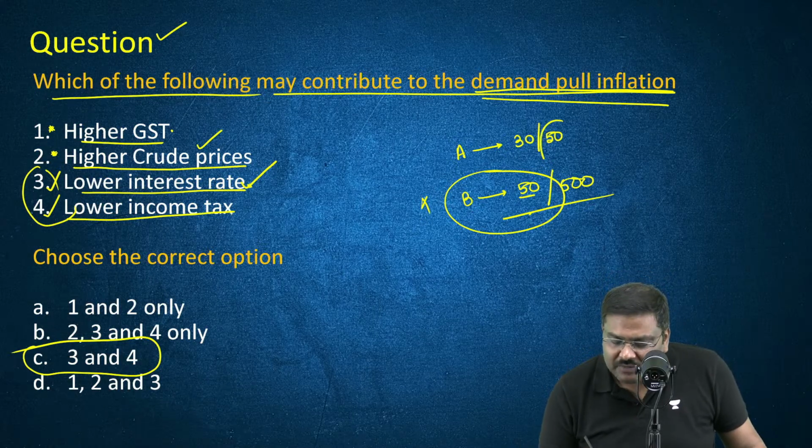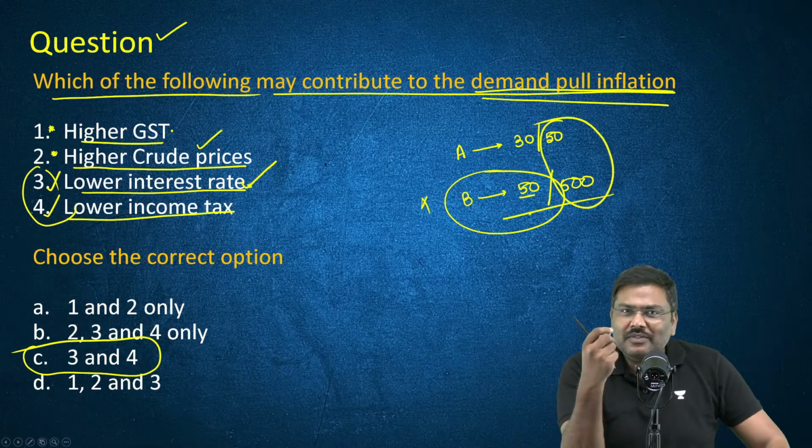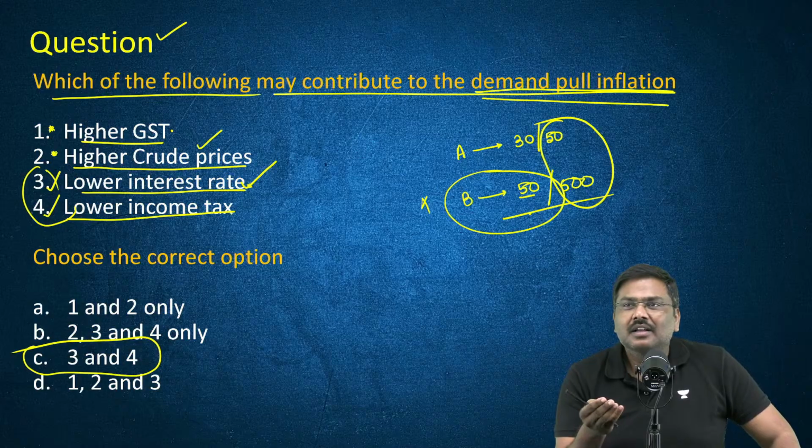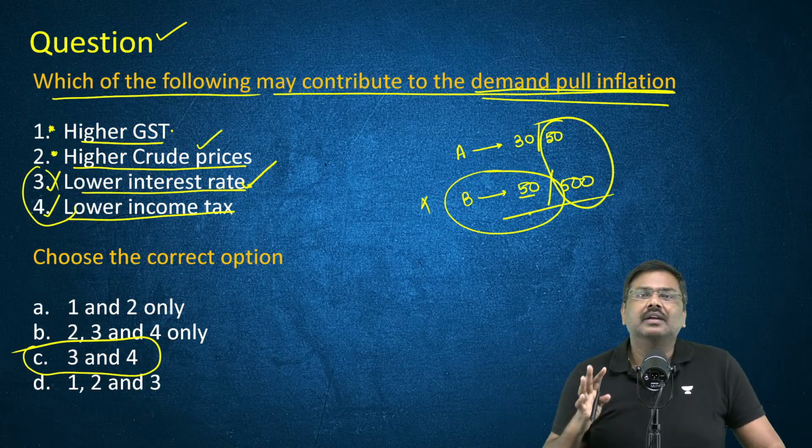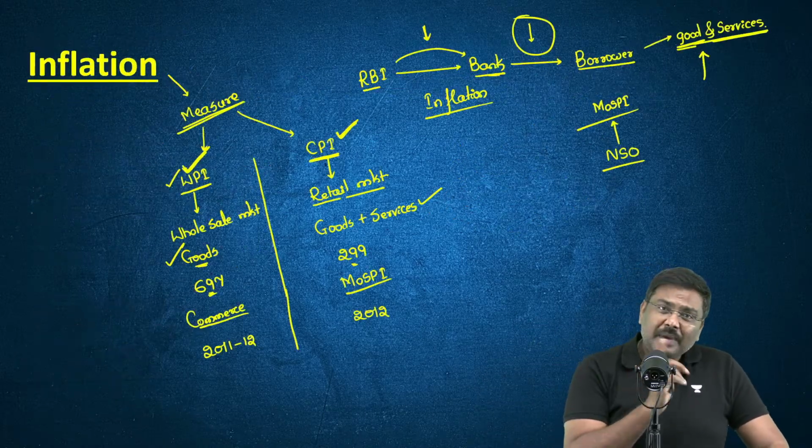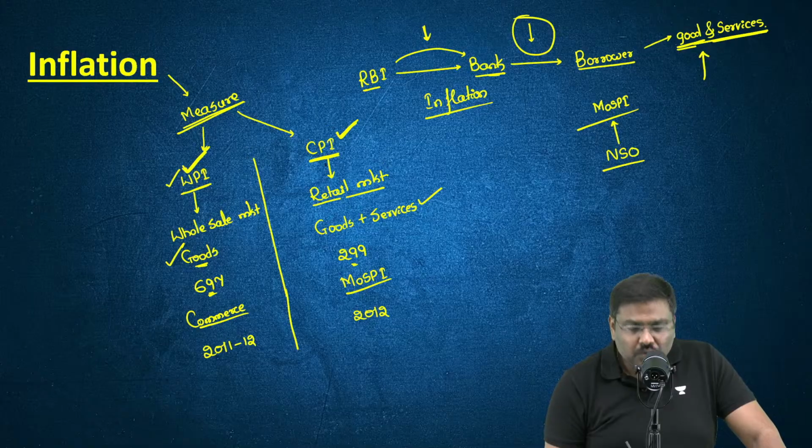So I hope you understand. You need to have a standard. You need to have a standard. And that is the reason there is a concept of a base year. Everybody is okay? So base year for CPI is 2012.